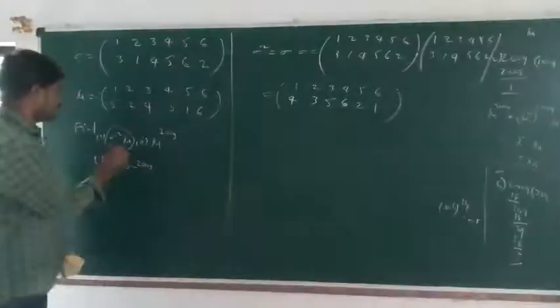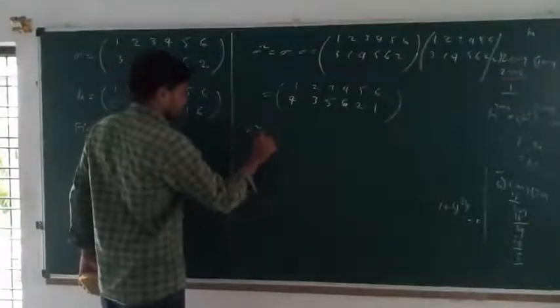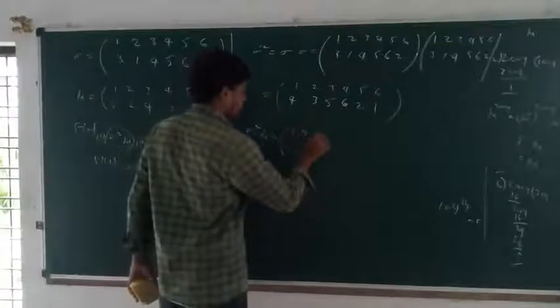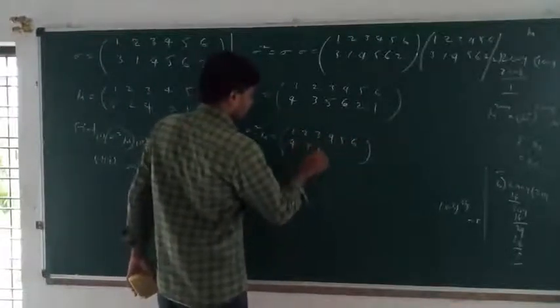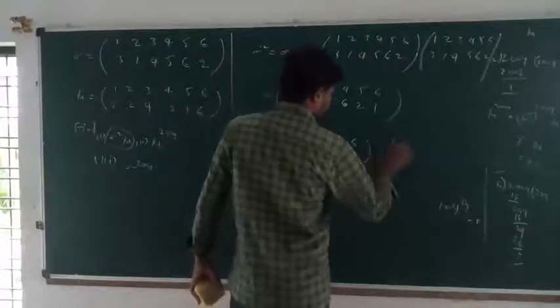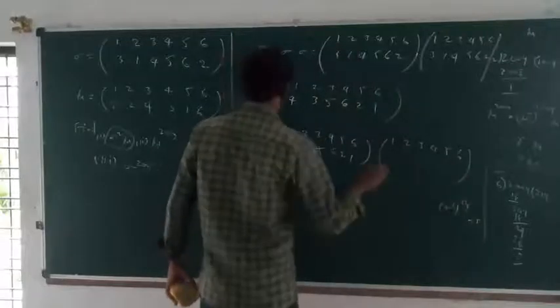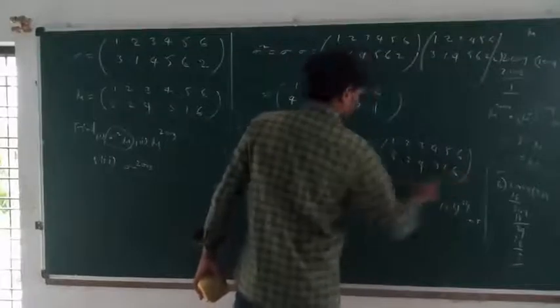Next, sigma square into mu. You can write sigma square, 1 2 3 4 5 6 over 4 3 5 6 2 1, into mu, 1 2 3 4 5 6 over 5 2 4 3 1 6.